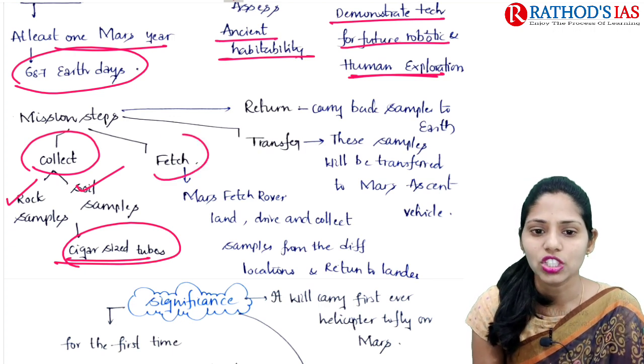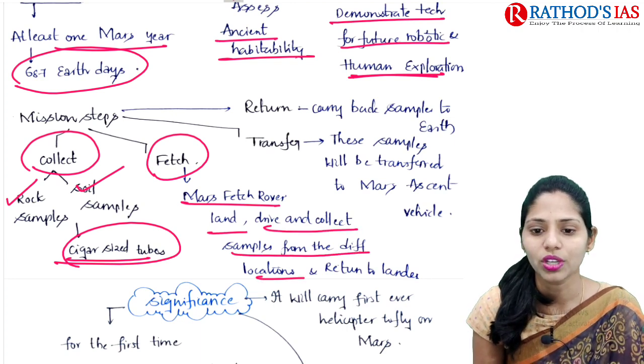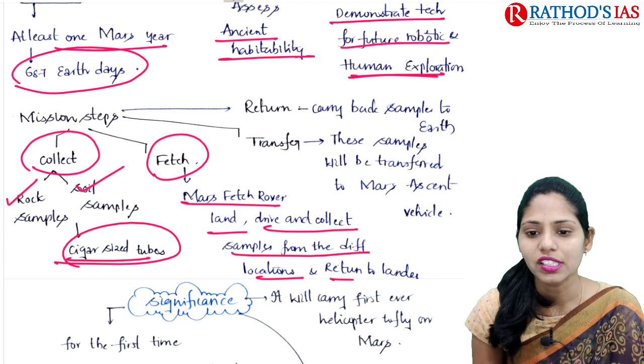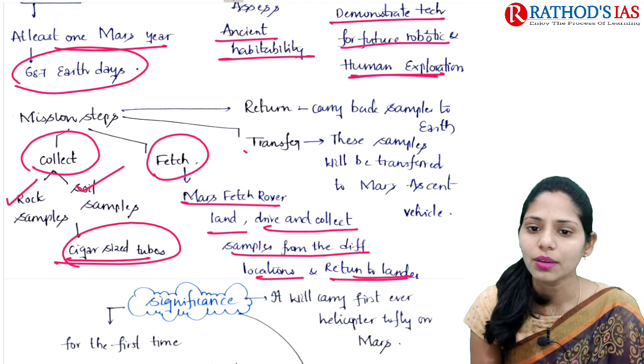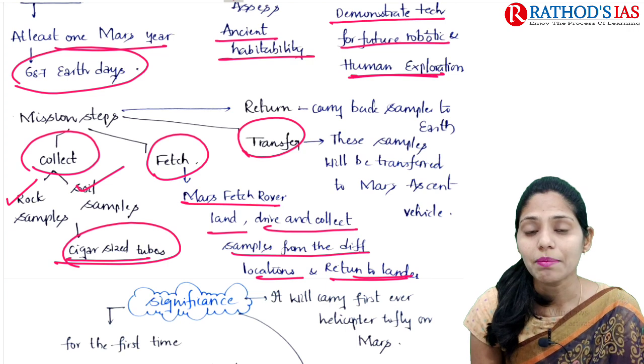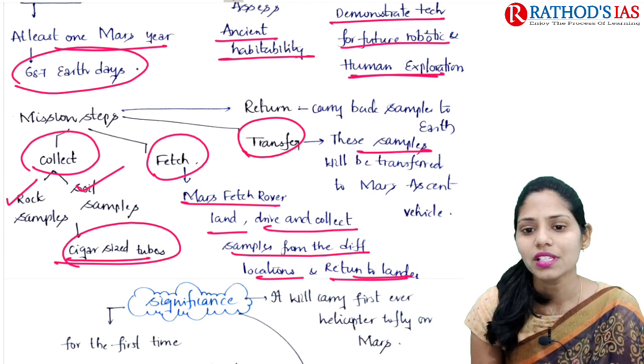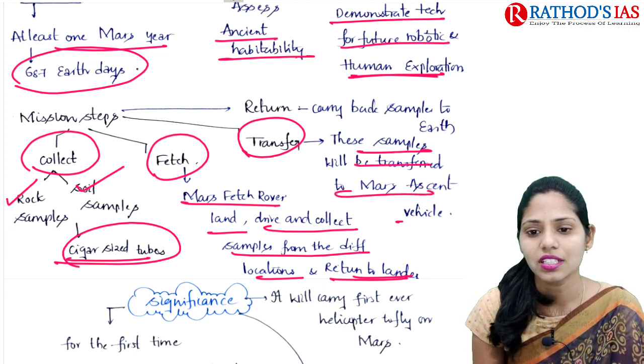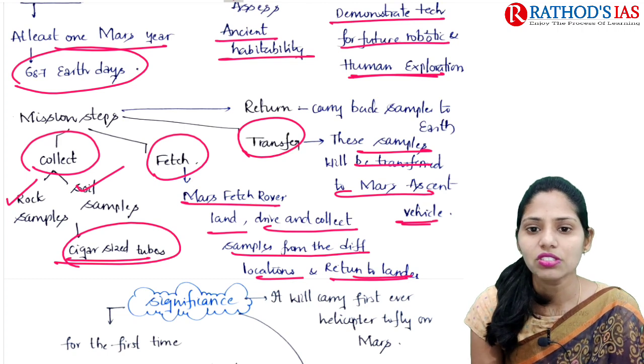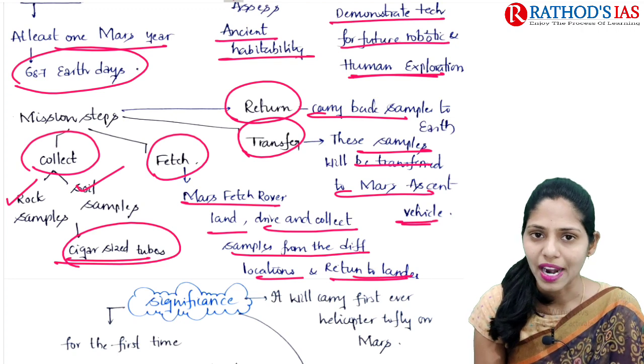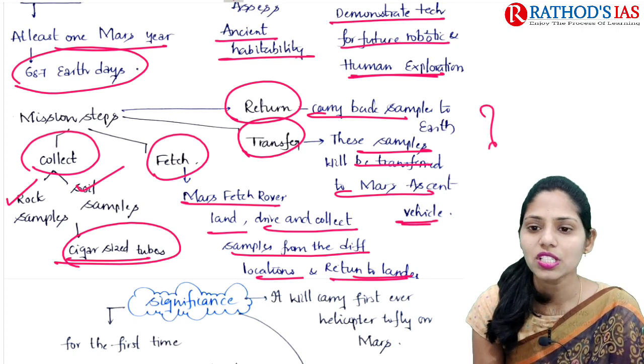And the next one is fetch. Here the Mars Fetch rover mainly lands, drives and collects samples from different locations, and finally it returns to the lander. If you are talking about transfer, the samples which are collected will be transferred to the Mars ascent vehicle. And the next one is return, so they will carry back the samples collected on Mars to Earth. So these are the mission steps.